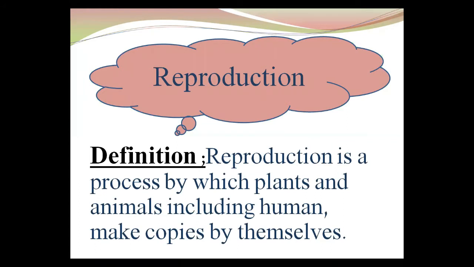That is the proper definition of reproduction. So everyone listen carefully. Reproduction is a process by which plants and animals, including humans, make copies of themselves.